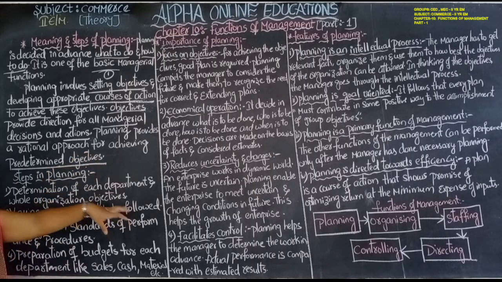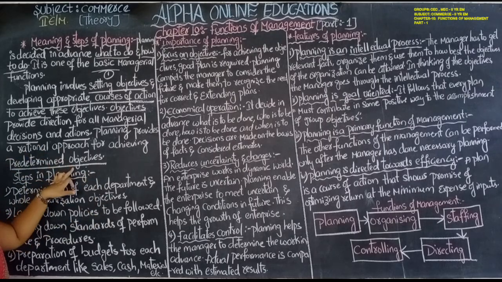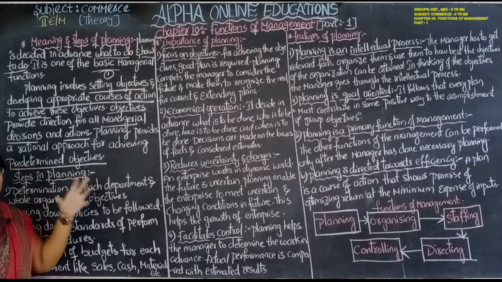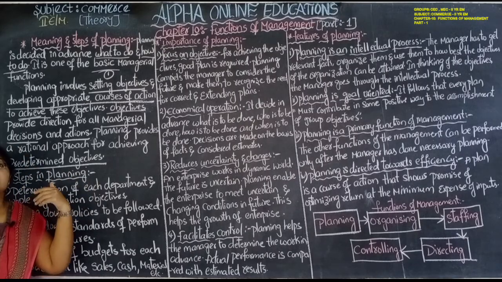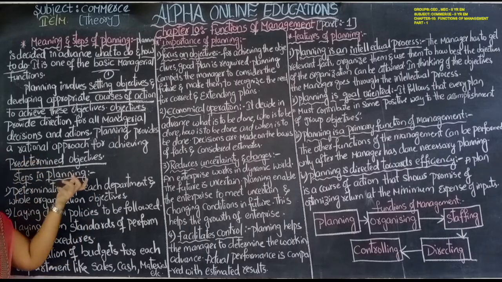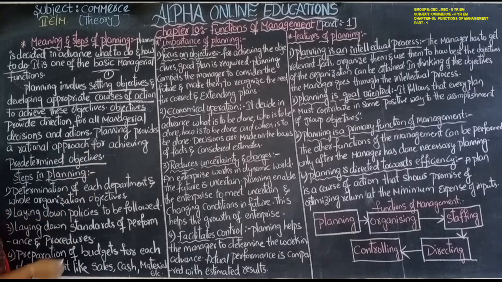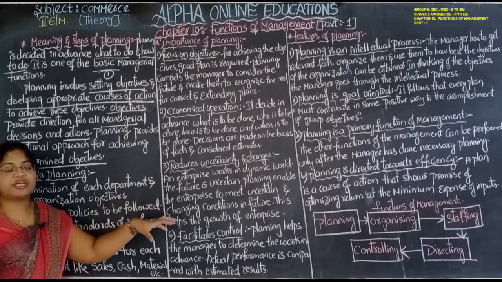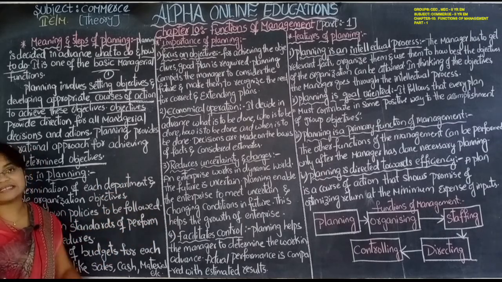For example, if our objective is to increase the sales, then we predetermine that our sales have to be increased by some crores. So that is predetermined; we estimate beforehand how much sales have to be increased. That is the objective, and we start working towards it. To achieve that objective, planning is necessary.